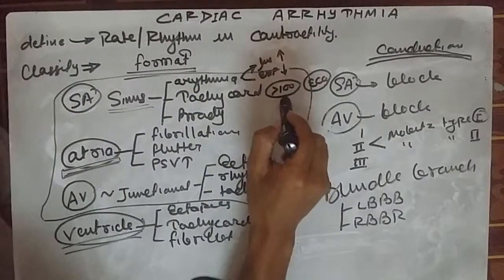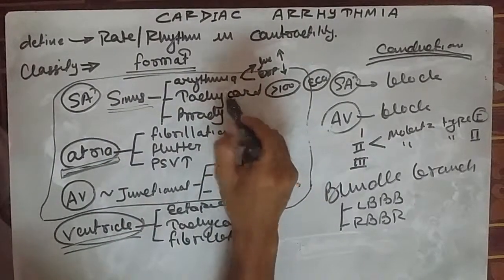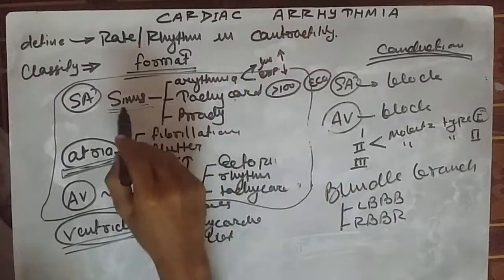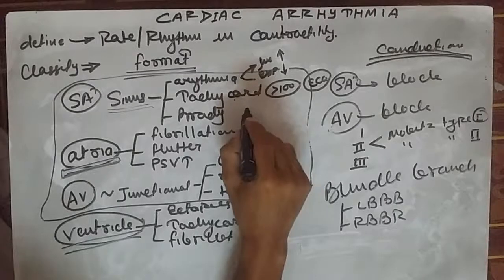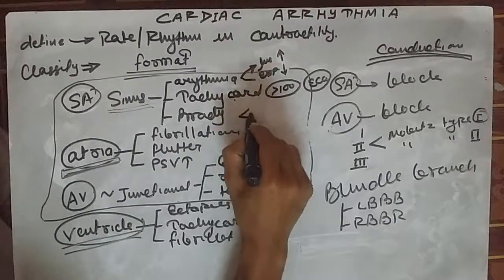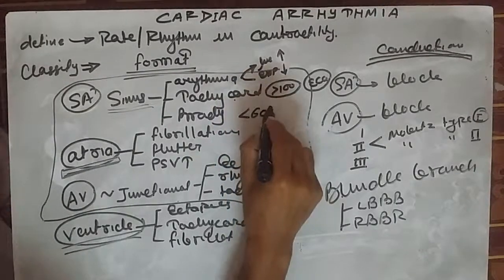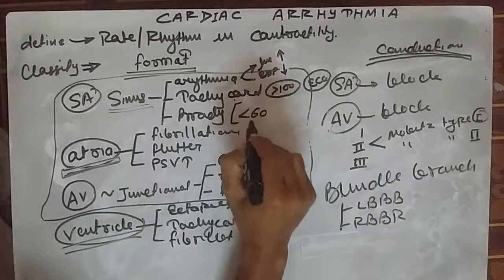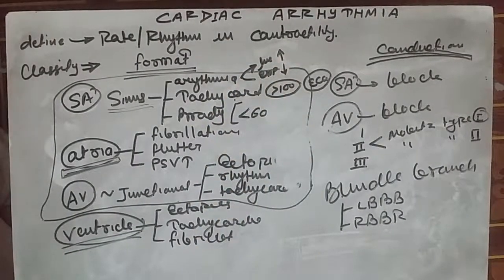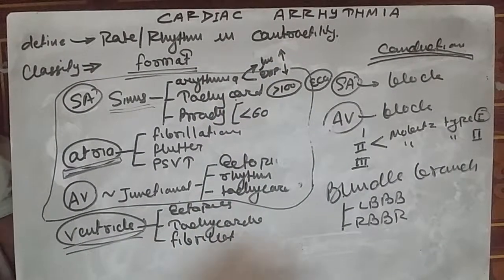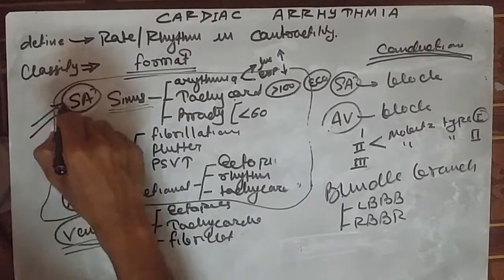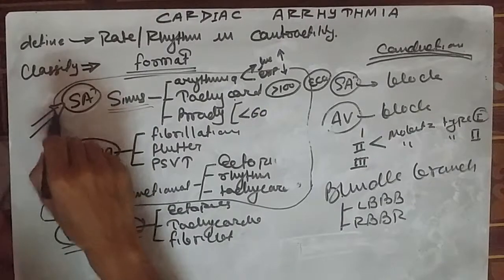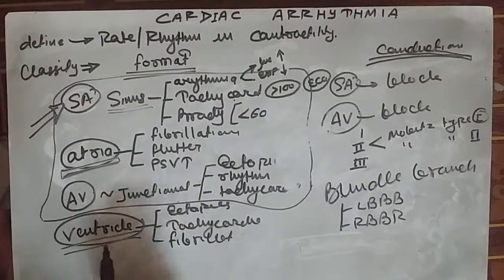Normal ECG but there is tachycardia. In the same way, for sinus bradycardia, the heart rate is less than 60 but the ECG finding is normal. So the sinus arrhythmia, the arrhythmia originating from the sinus or SA node, is completed.